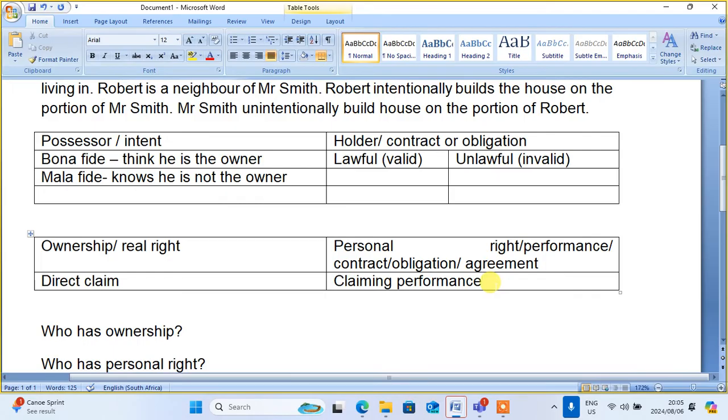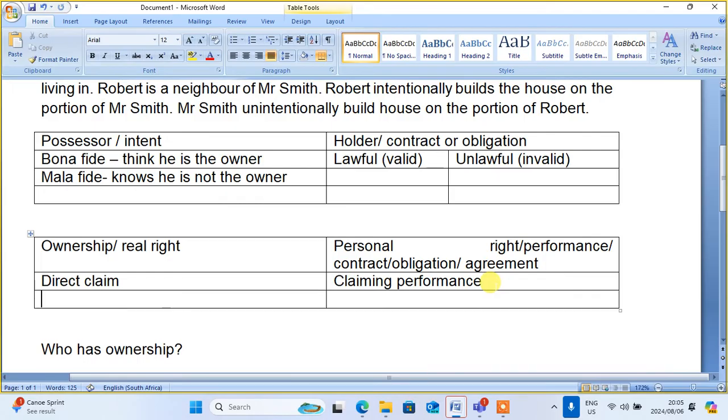And I said that ownership is when you own something, it can be a car, it can be a fridge, anything that you can own. And then I said that a performance arises out of a contract.